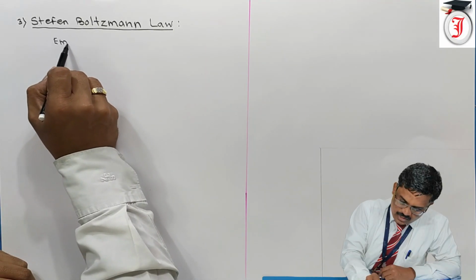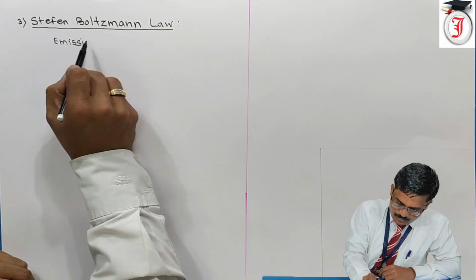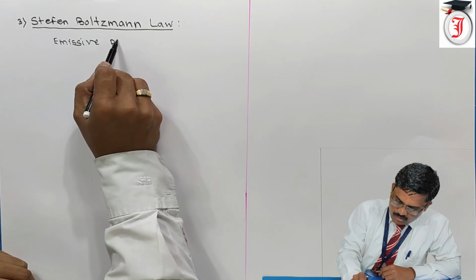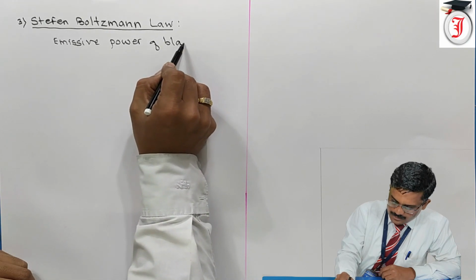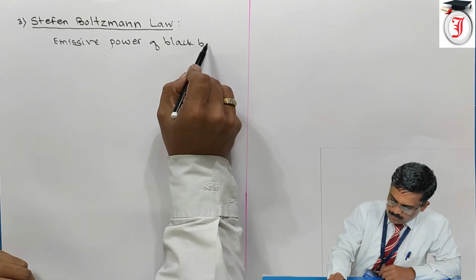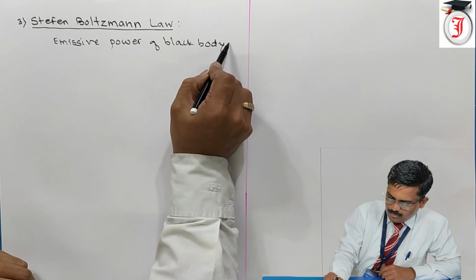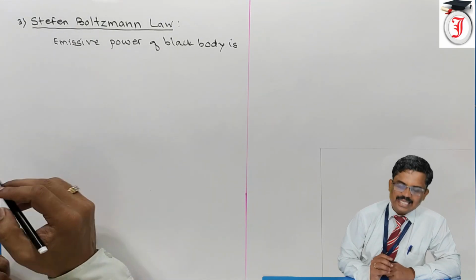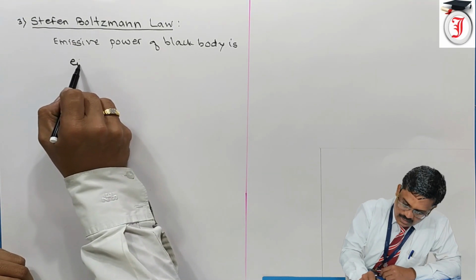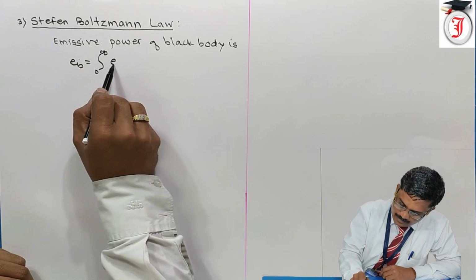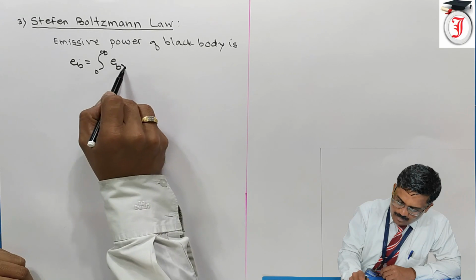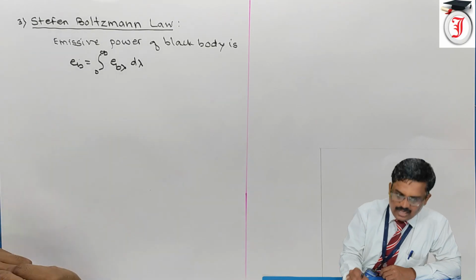Emissive power of a black body, or emissive power of a black surface, is given by EB is equal to integration 0 to infinity EB lambda d lambda.